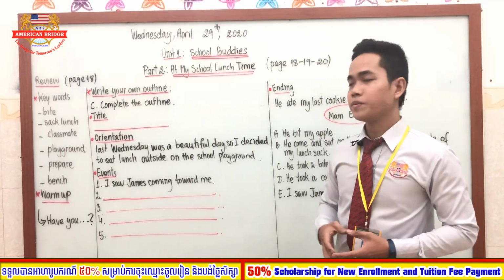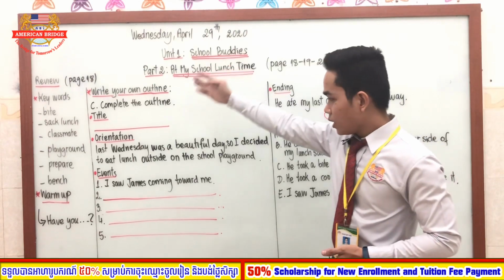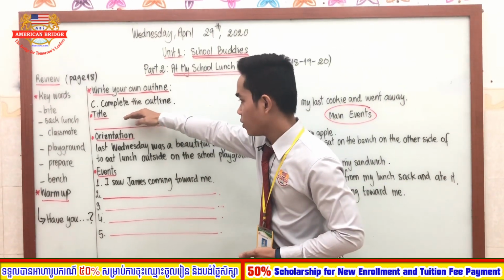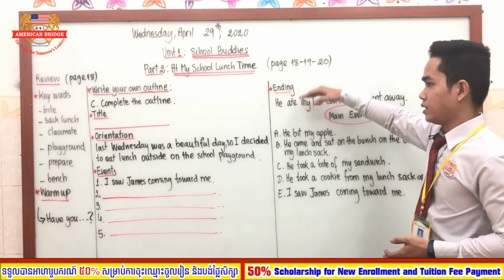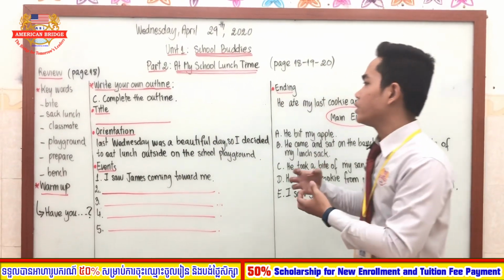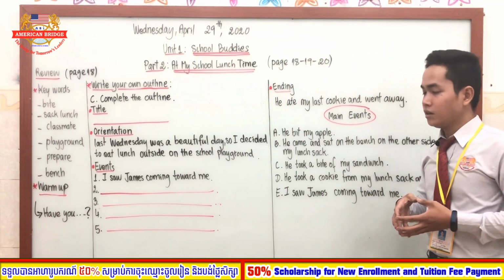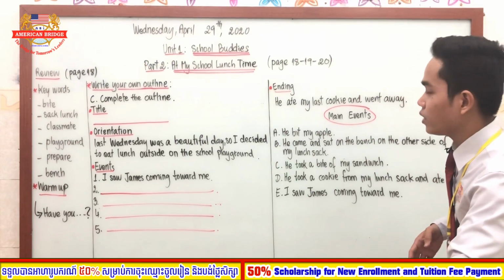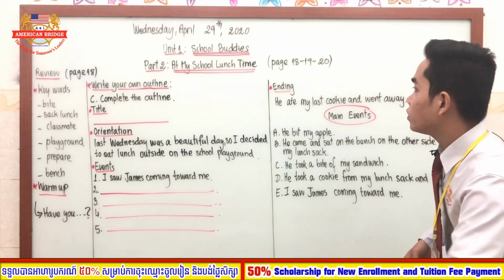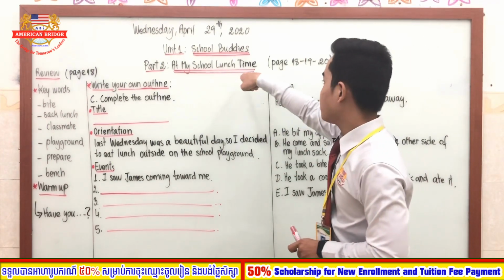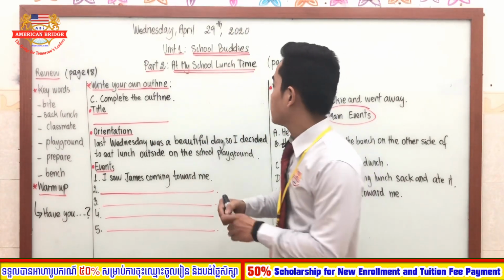Okay, so in the next part, we go to part C, which is about completing the outline. Here is the outline, which has the title, the orientation, the events, and the last one is the ending, right? What we are going to do first is the title. Can you find a title that's suitable for this story? Sure. This one, right? At my school lunch time. So I am going to put it as at my school lunch time.